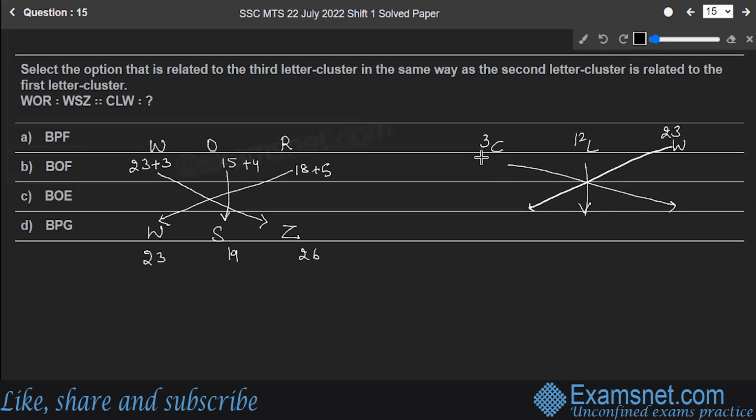First of all, here will be 3 plus 3, 12 plus 4, 23 plus 5. 3 plus 3 gives you 6, which is the position of F. 12 plus 4 gives you 16, the position of P. And 23 plus 5 gives you 23, then 24, 25, 26, then 1, 2. So this is position number 2, which is held by B. So BPF, that is option A. That means option A is the correct answer to the question. Hope you are clear.